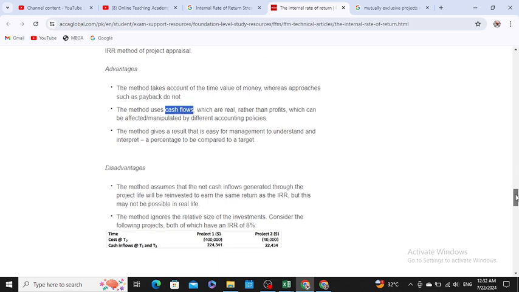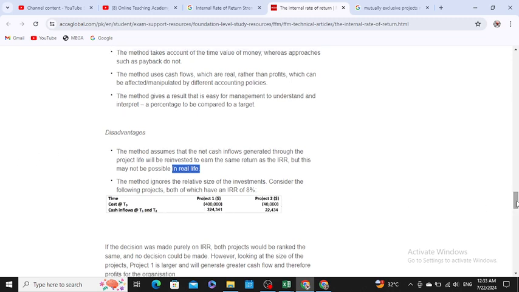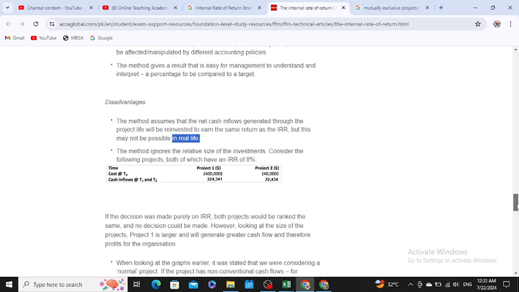Similarly, it also has disadvantages. This method assumes that the net cash inflow generated through the project life will be reinvested to earn the same return, but it is not possible in real life, as you know before. Then if there are two projects, for example, one project earning 4 lakh and the other earning only 40,000, both projects could have the same internal rate of return. Therefore, it would not be feasible for you to select between the two projects.